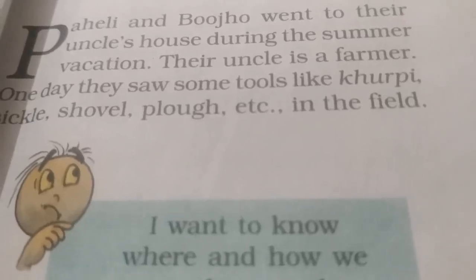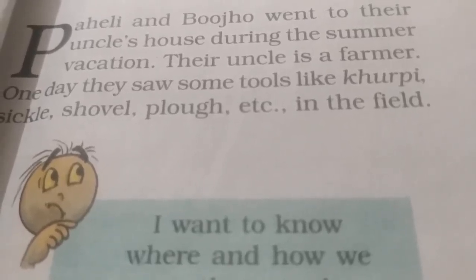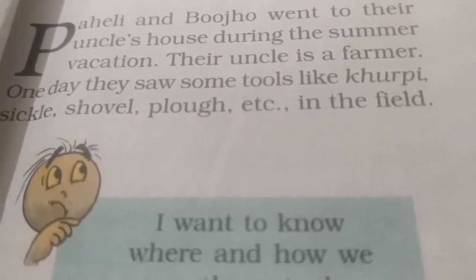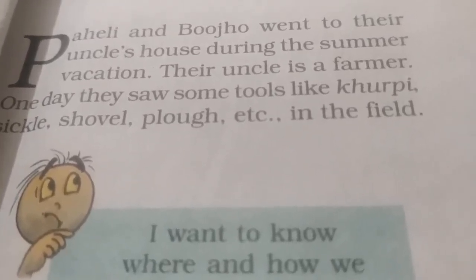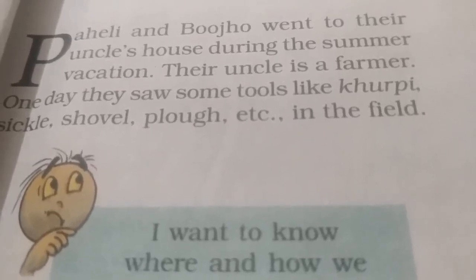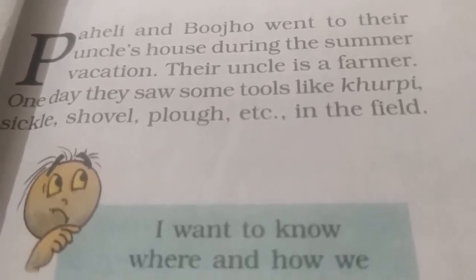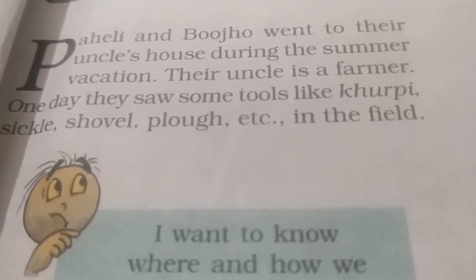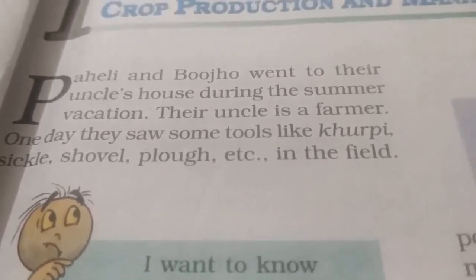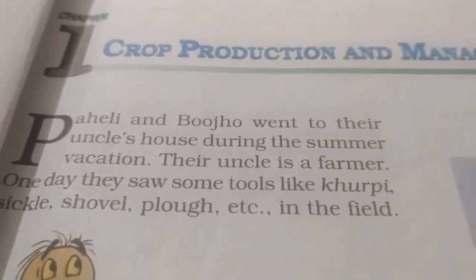But in the case of animals, they are not able to prepare their own food. They depend upon plants for their food. Hence, animals are known as heterotrophs. All this we have already studied in class 7. So now we can start our first chapter.